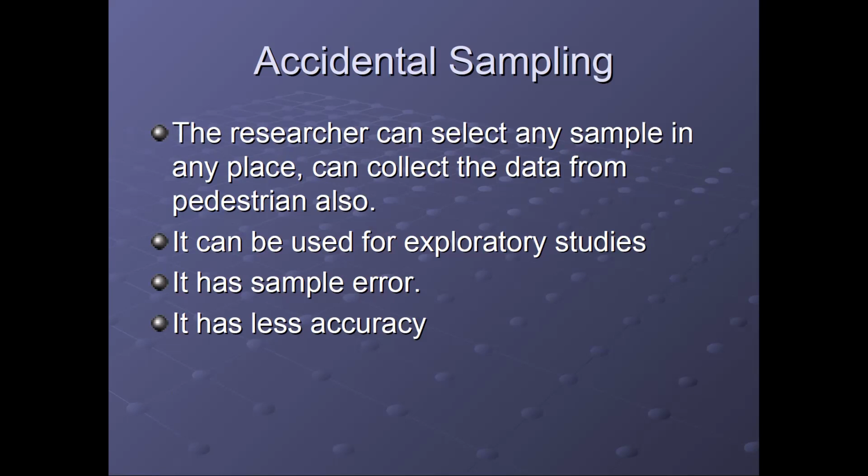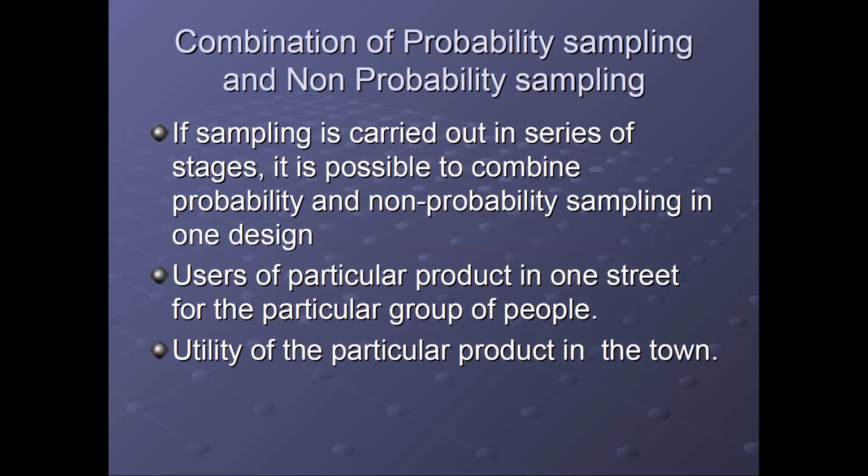I've already told you, accidental sampling is basically a type of non-probability sampling, but it is not very general. It is generally not used by researchers in different researches. Getting? There is another aspect where we can use probability sampling and non-probability sampling in combination. It totally depends upon your research design, which kind of research design you are working on, which sampling technique you use.